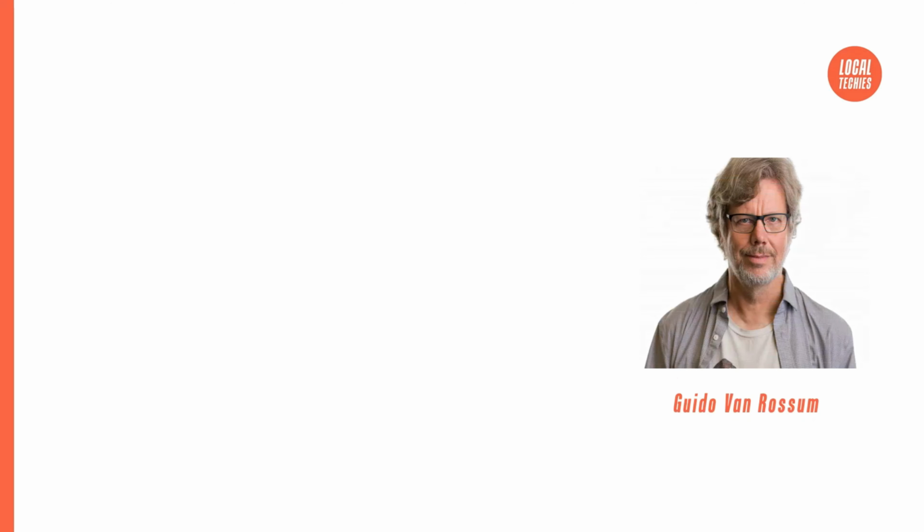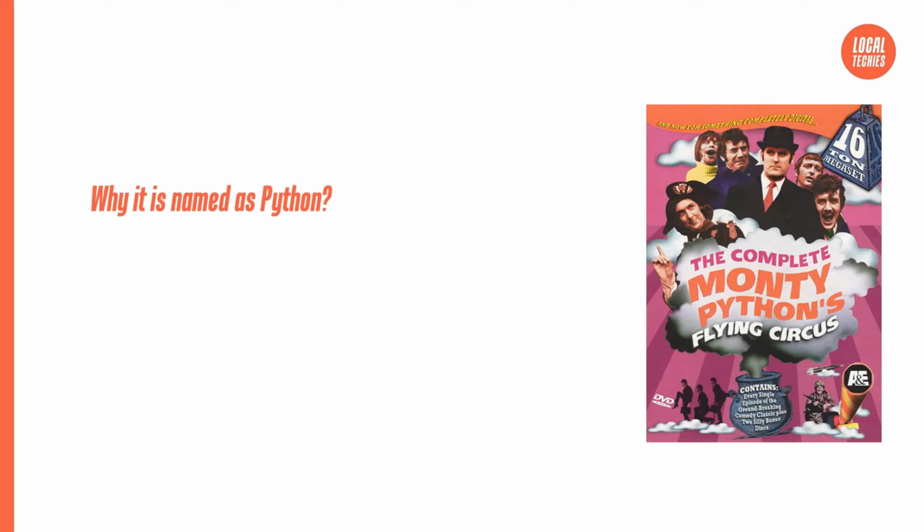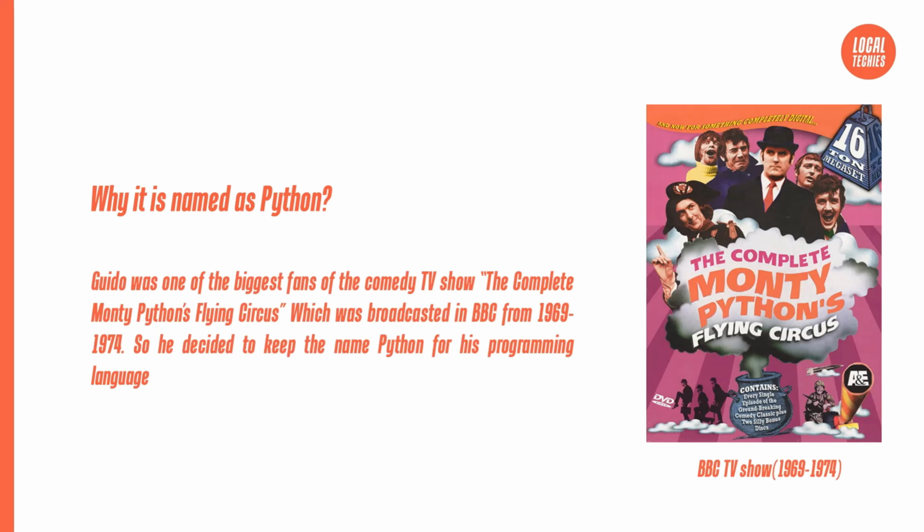Python was developed by Guido van Rossum in the year 1989 at a Mathematical Research Institute called Centrum Wiskunde and Informatica, located in the Netherlands. But officially, Python was made available to the public only on February 20, 1991. And why is it named Python? Guido was one of the biggest fans of a comedy TV show called The Complete Monty Python Flying Circus, broadcast by BBC from 1969 to 1974. So he decided to keep the name Python for his programming language.